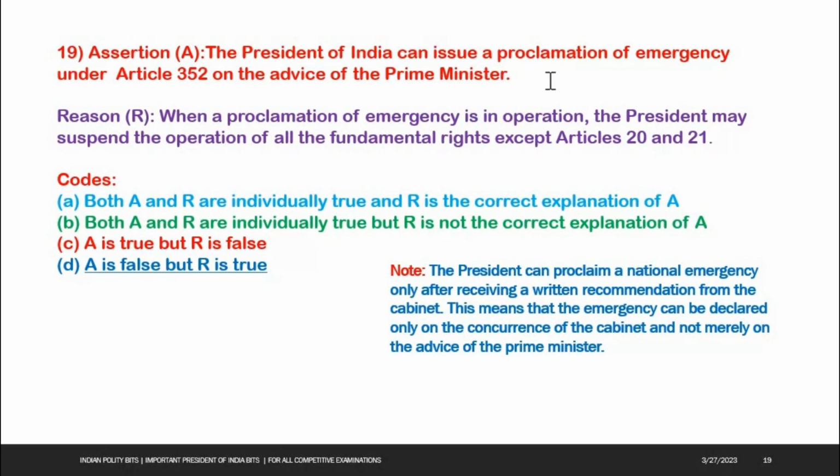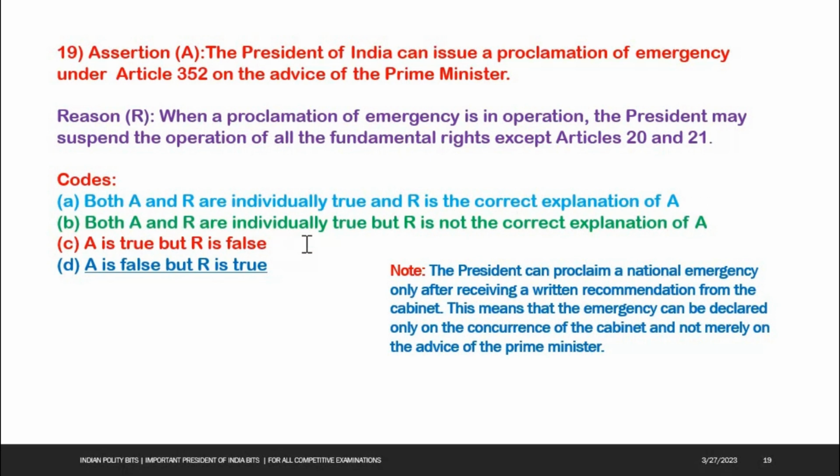The President can proclaim a national emergency only after receiving a written recommendation from the Cabinet, not the Prime Minister. The reason is true. So, A is false, R is true.